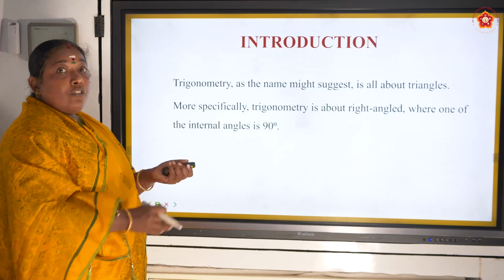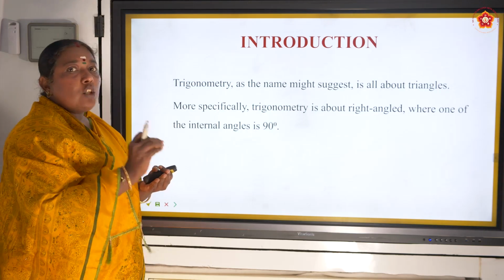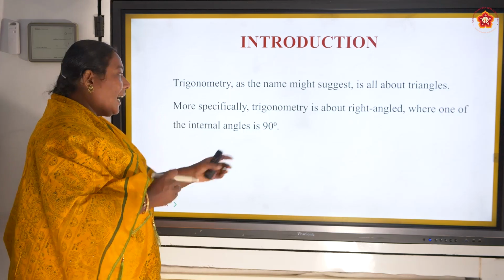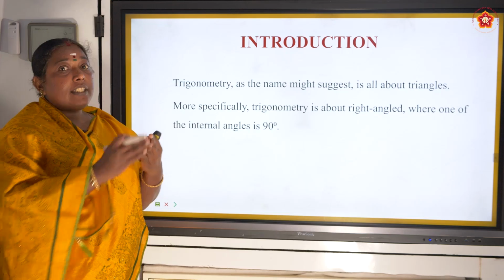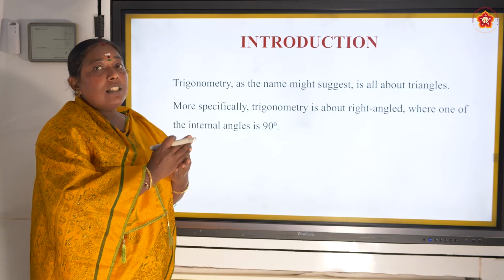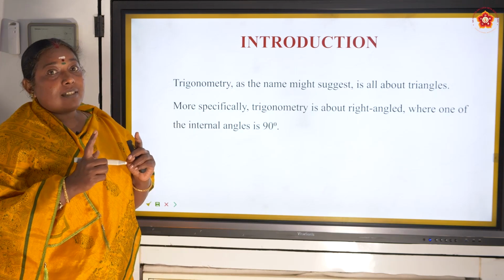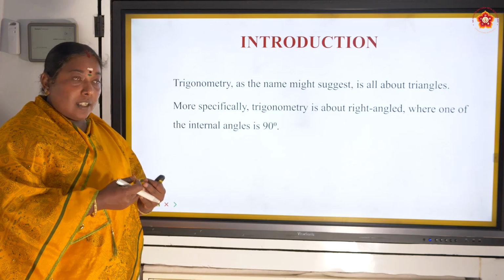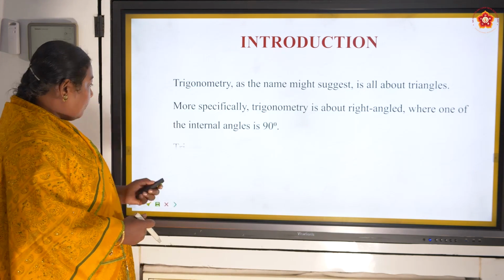So we are going to see triangles, particularly the triangle whose one internal angle is 90 degrees. Till now, you will be thinking that if it is a right-angled triangle, that means one of the internal angles is 90, only one person will come and stand. Who is that? Pythagoras theorem. But from now onwards, you have to think about trigonometry also.